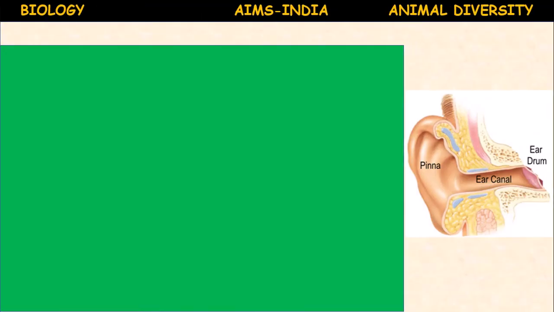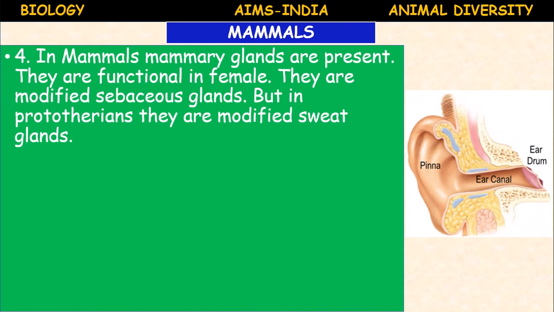Next, in mammals, mammary glands are present. The main characteristic feature of mammals is that they possess mammary glands and give birth to young ones. The mammary glands are functional in females. They are modified sebaceous glands. The sebaceous glands which we have seen previously are modified into mammary glands in females. But prototherians means egg laying mammals.